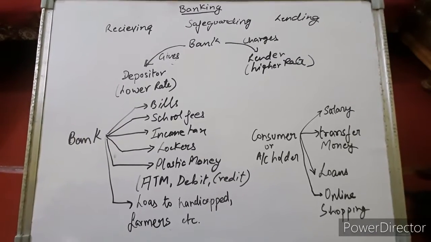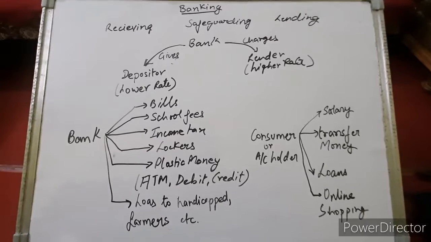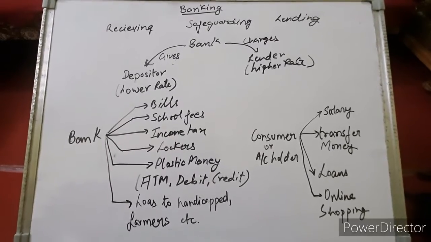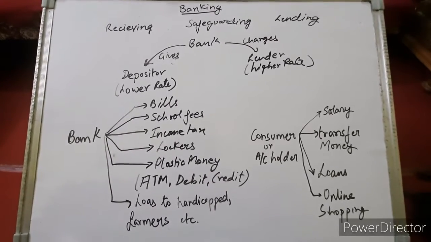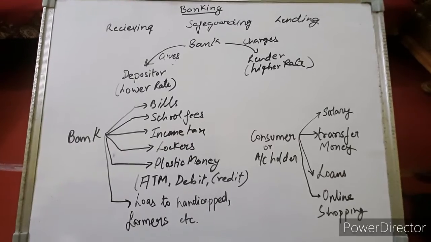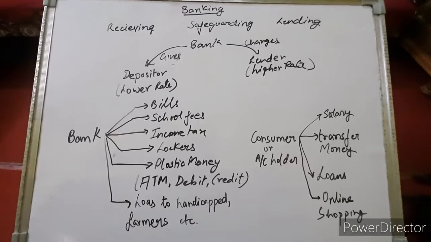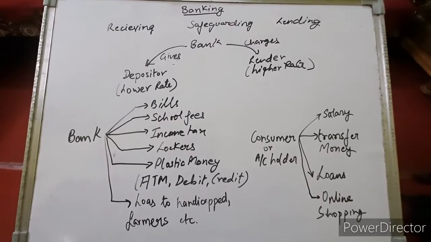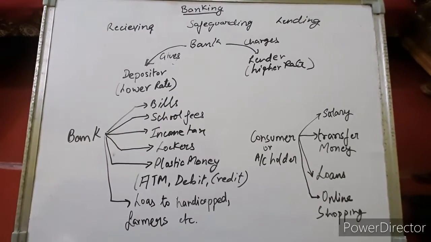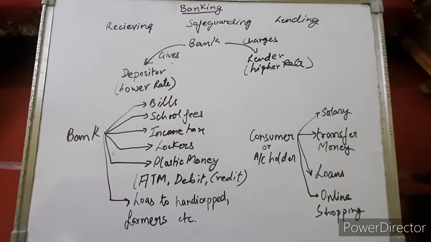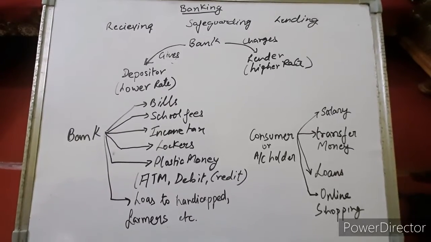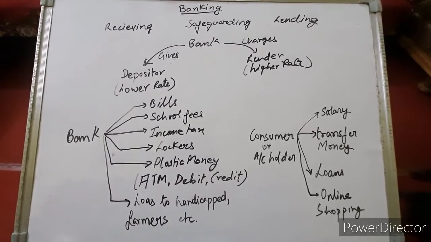You can always avail loan facility from the bank. Right. And we can also do online shopping. If you want to buy anything, we just have to enter either a UPI or a debit card number. Right. So these are the many facilities which are provided by the bank.